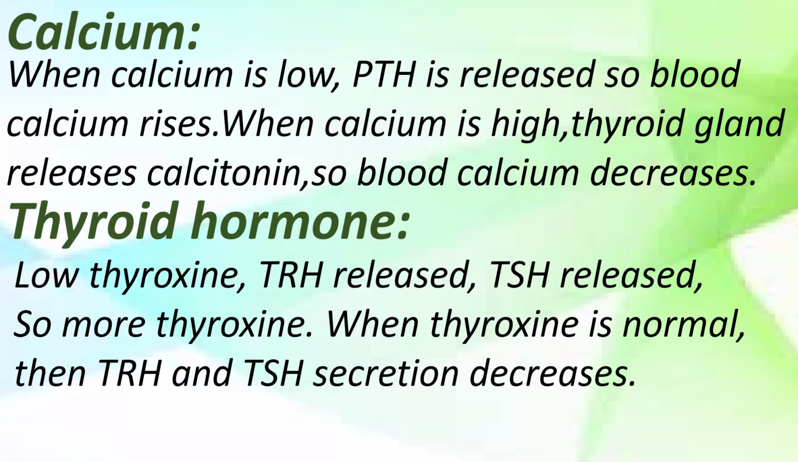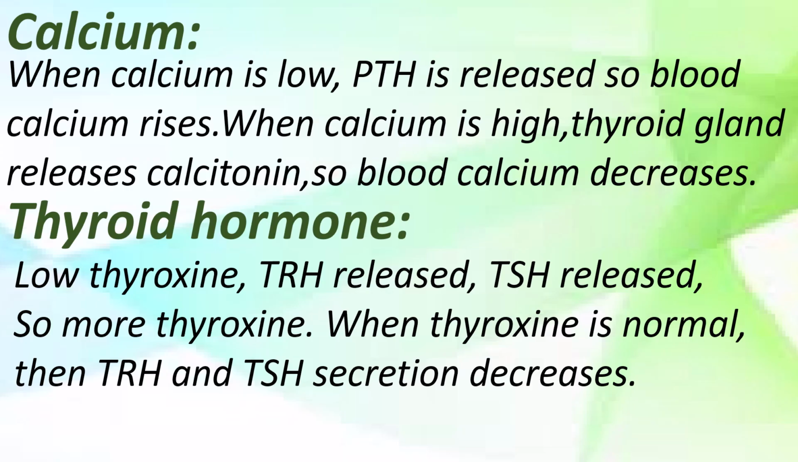Calcium. How our body regulates its calcium level. When calcium is low, PTH, parathyroid hormone, is released, so blood calcium rises. When calcium is high, the thyroid gland releases calcitonin, so blood calcium decreases.